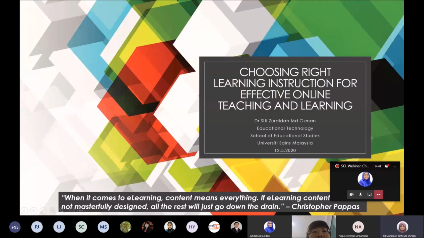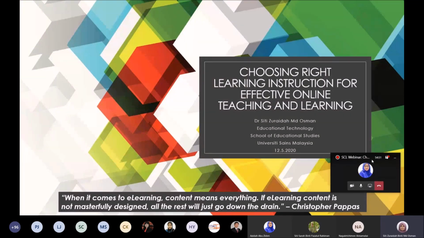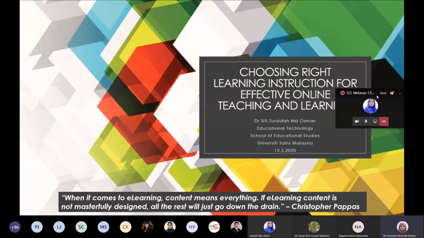When it comes to e-learning, content means everything. If the e-learning content is not masterfully designed, all the rest will just go down the drain. So we need to design our learning content so that our learning will become effective.